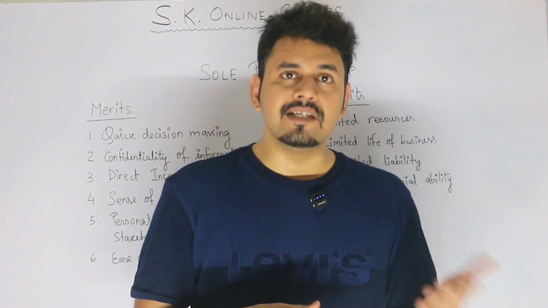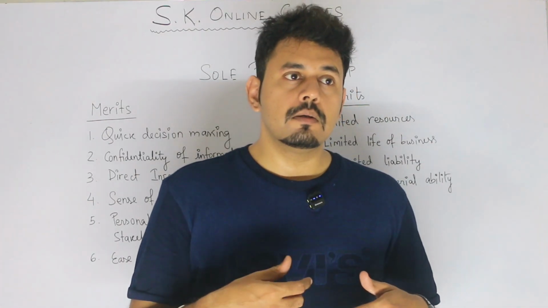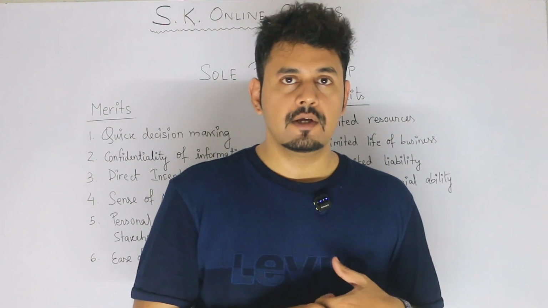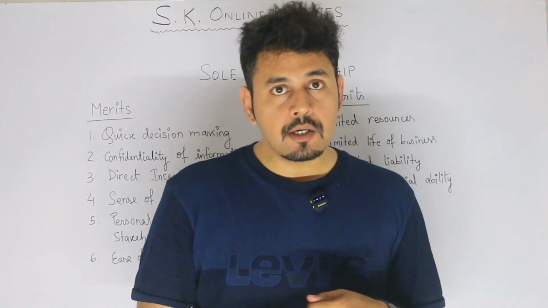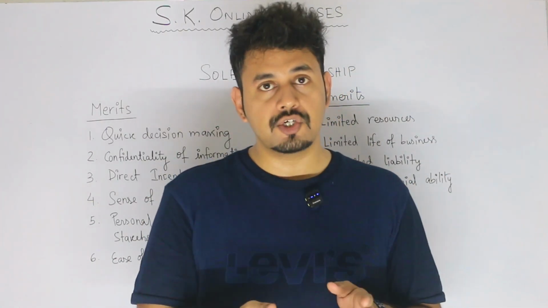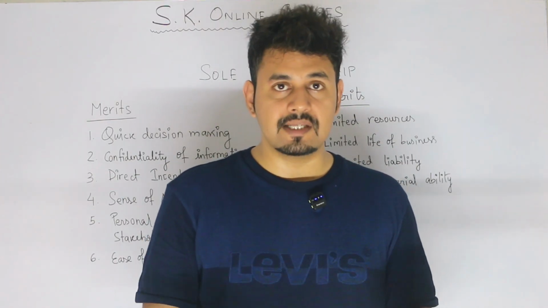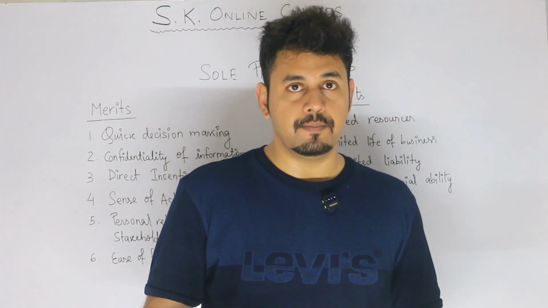Not only does he take decisions on behalf of the business, he also takes care of all the activities inside the business, whether making a strategy, selling the goods, or making the goods. So starting from production to procurement, or manufacturing and production, which is the same, the sale of goods, earning profits, everything.